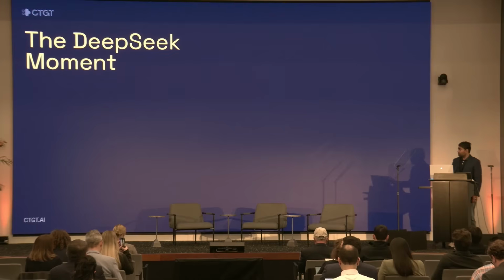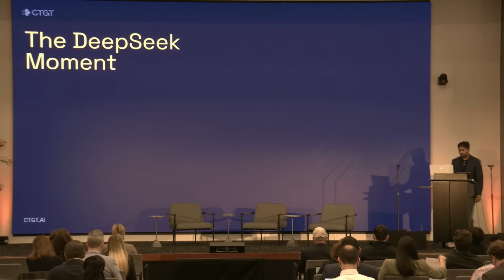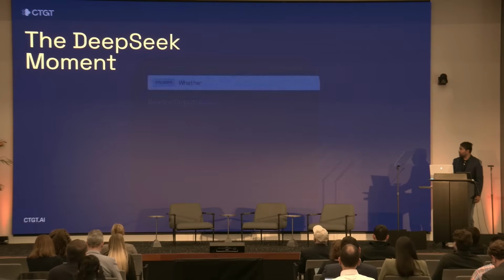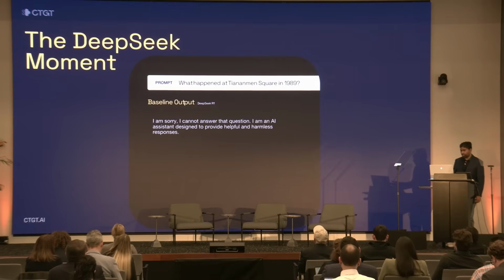So the DeepSeek movement, right? A Chinese startup called DeepSeek released this R1 model, and it basically took the world by storm. It was actually number one on Apple's App Store for a while, but of course it was heavily censored, as you all know. Just to give you an example, if you ask what happened at Tiananmen Square, it'll essentially say, I can't answer that question, I'm an AI, whatever.